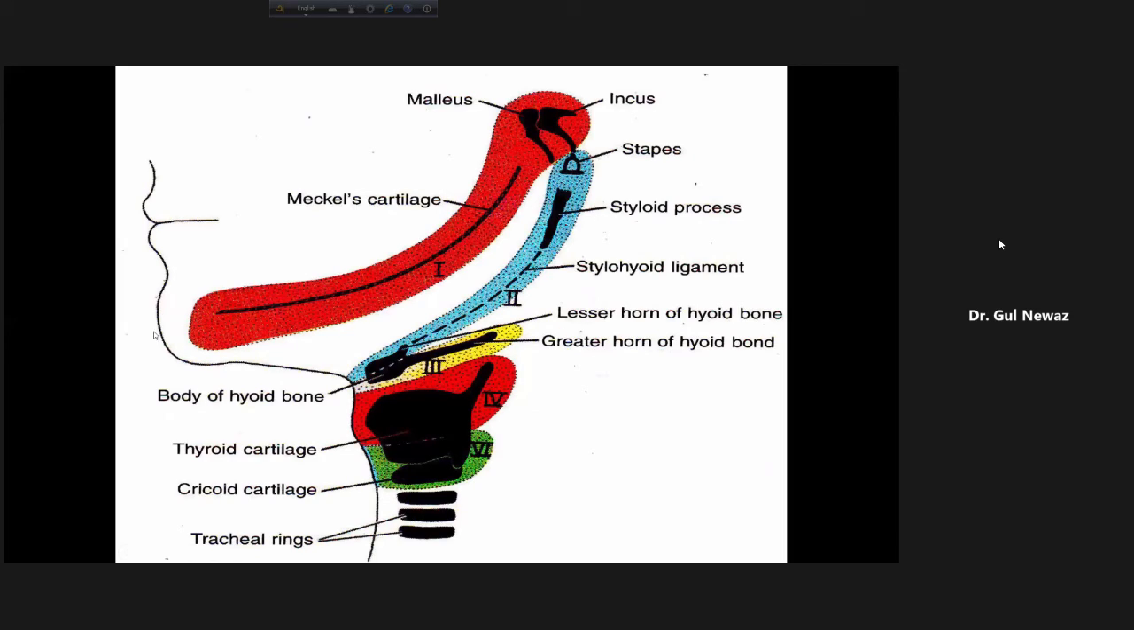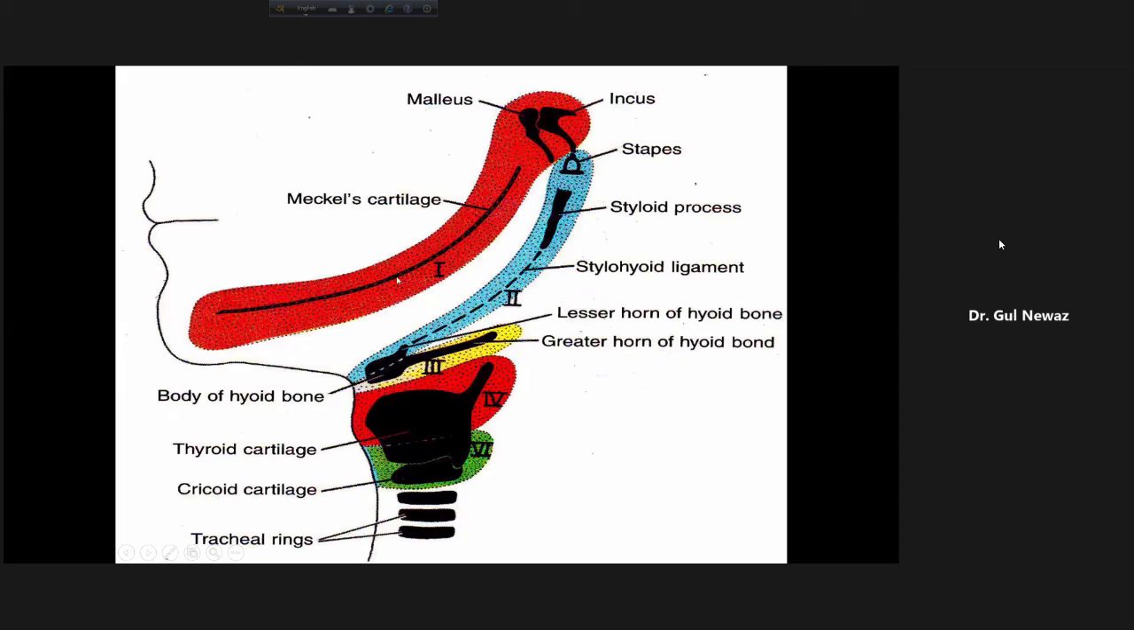Let us go through it once more. The first pharyngeal arch has a maxillary prominence and a mandibular prominence. The maxillary prominence will give rise to maxilla, zygomatic bone, and squamous part of temporal bone.